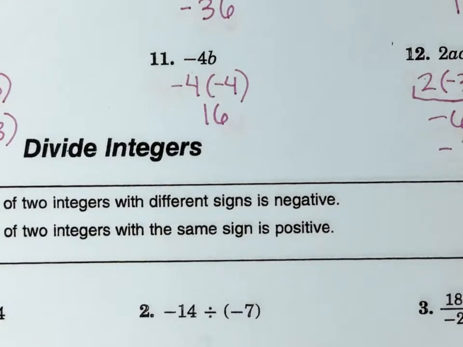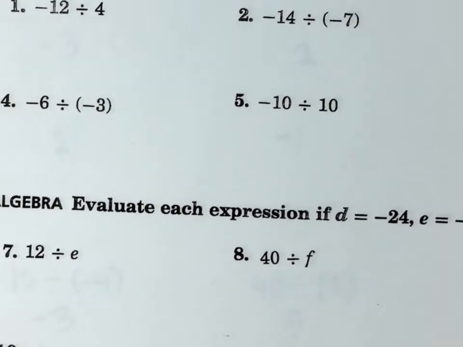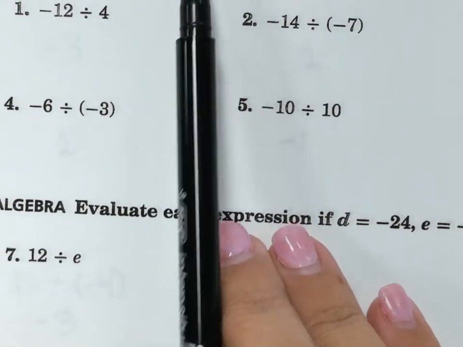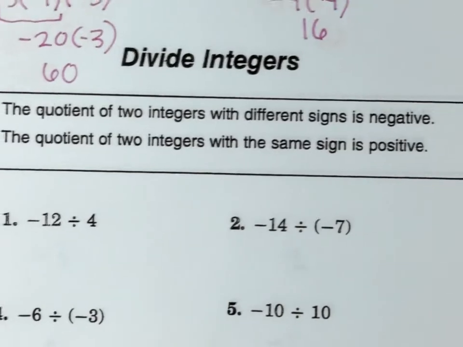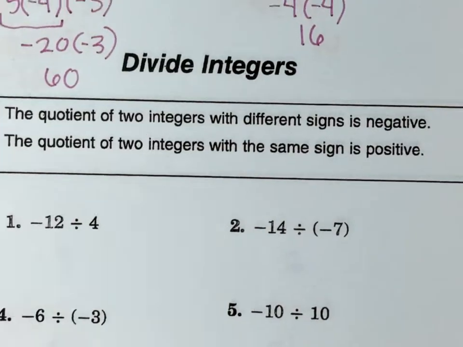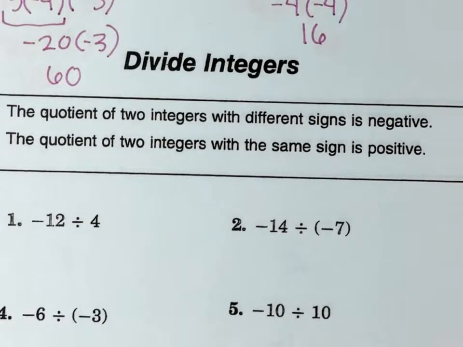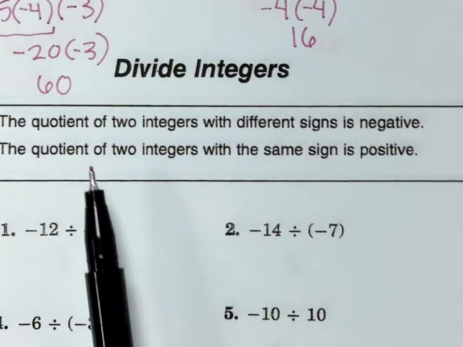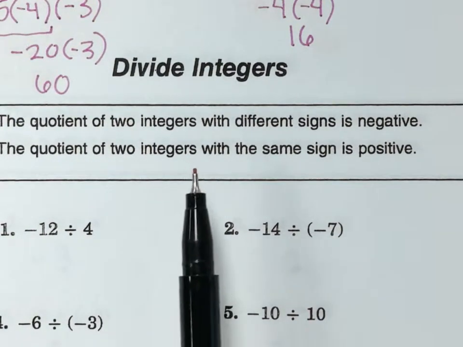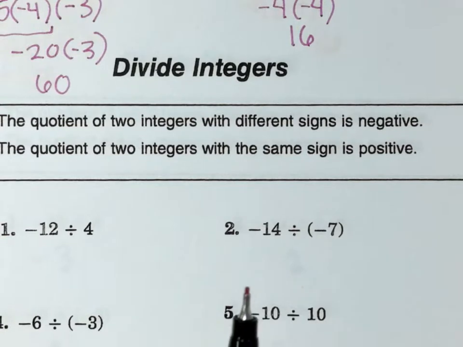So it's the same exact thing when I'm dividing. The only difference is that I'm actually dividing instead of multiplying. Okay? So those two rules are the same for dividing. If I'm finding the quotient of two integers with different signs, the answer is always going to be negative. If I'm finding the quotient of two integers with the same sign, it's always going to be positive. So it's exactly the same as multiplication. We're just dividing instead of multiplying. Right?